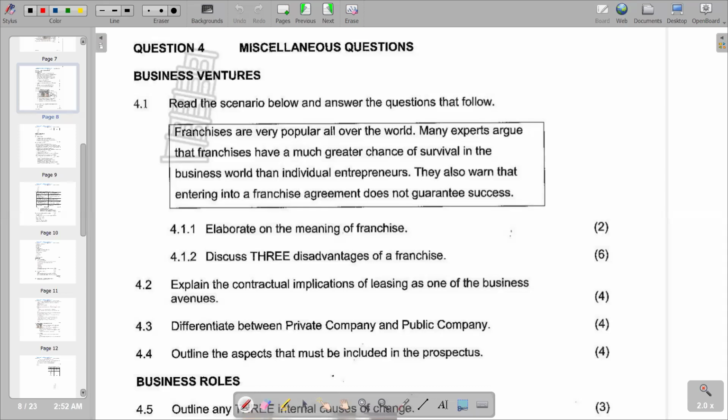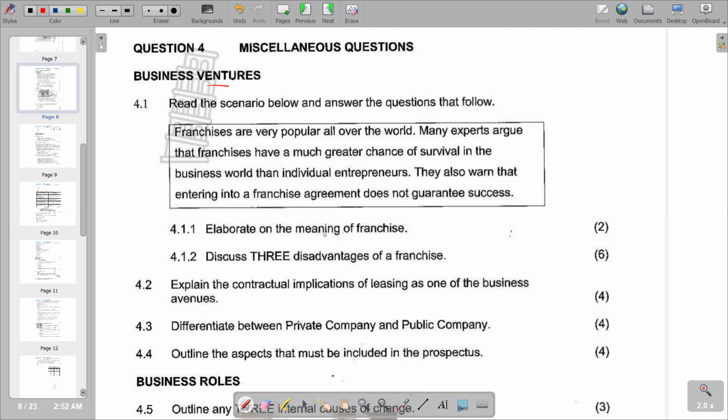Our question 4 is on business ventures, and it reads, read the scenario below and answer the questions that follow. Franchises are very popular all over the world. Many experts argue that franchises have a much greater chance of survival in the business world than individual entrepreneurs. They also warn that entering into a franchise agreement does not guarantee success.